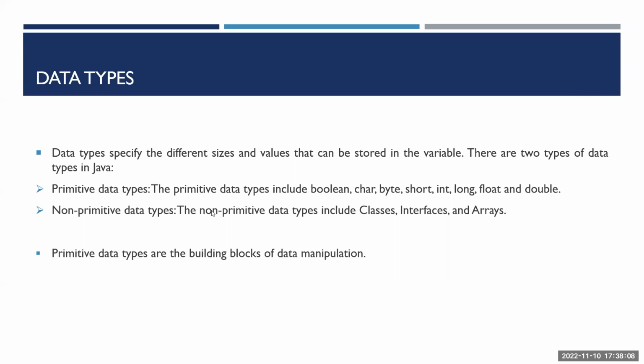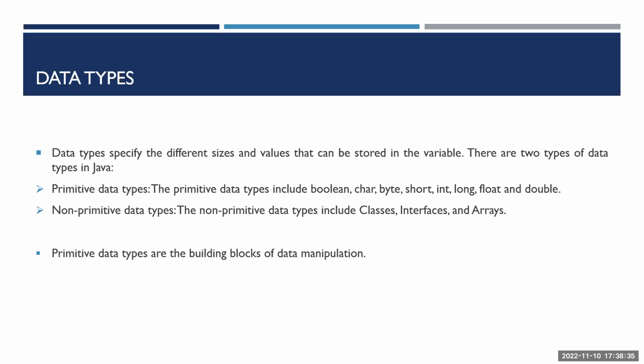So next comes the data types. So what are data types? If you want to store some value, you need a variable. You also need to specify which type of data the variable is storing. If you want to store a name, it is a string data type. If you want to store your age, it is an integer.